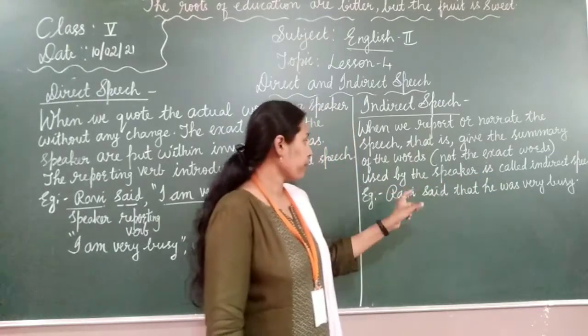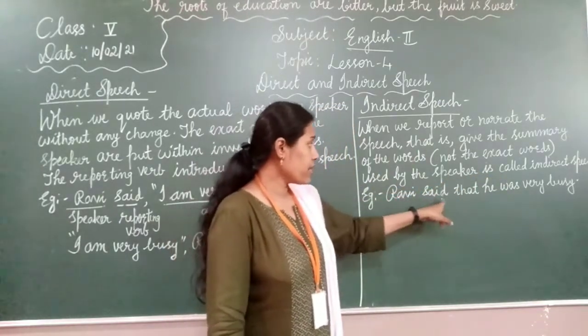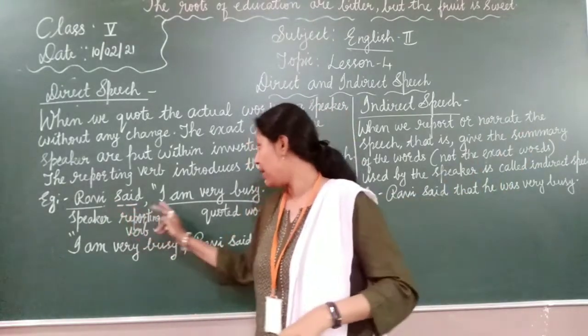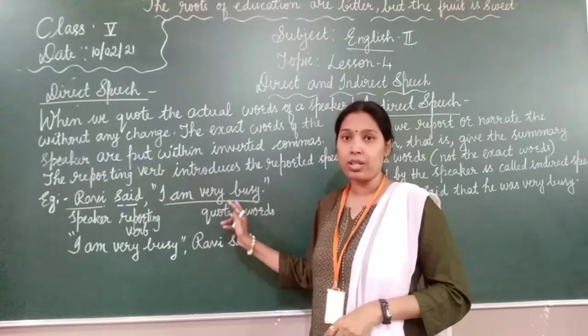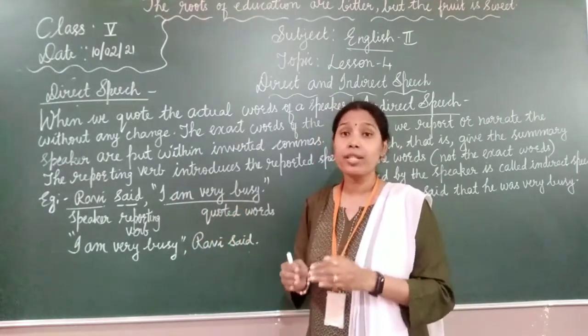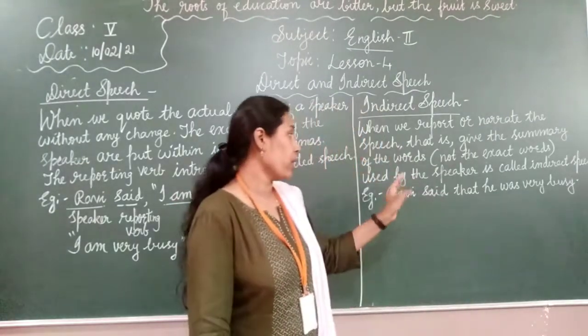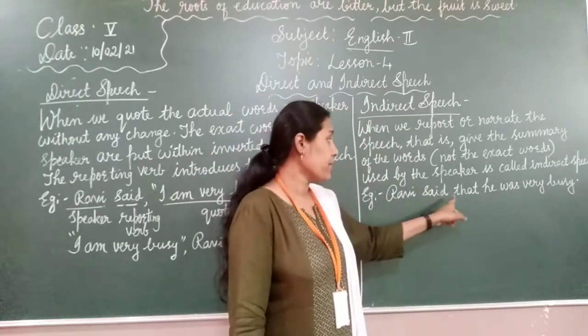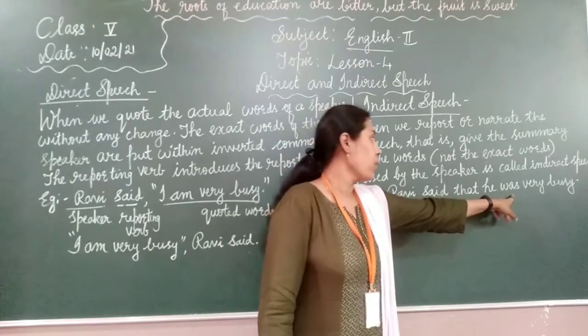It is called indirect speech. See here, Ravi said that he was very busy. What did Ravi say here? He said, "I am very busy," right? "I am very busy" are the words he said. Now, when we say in indirect speech, Ravi said that he was very busy.